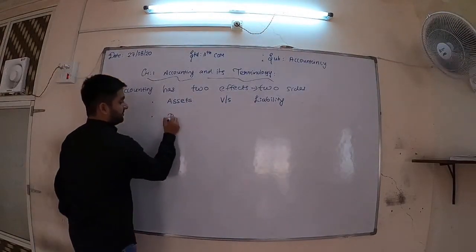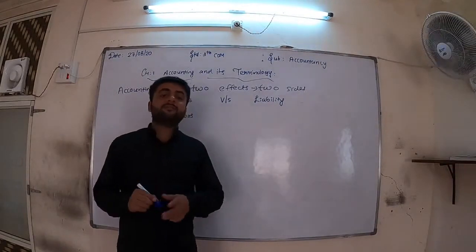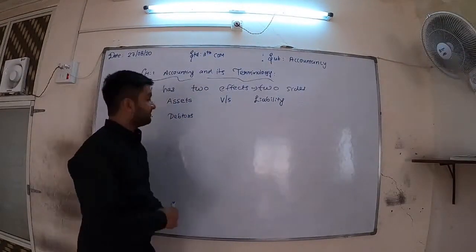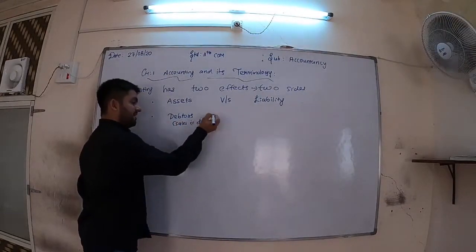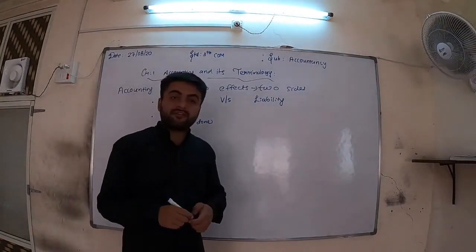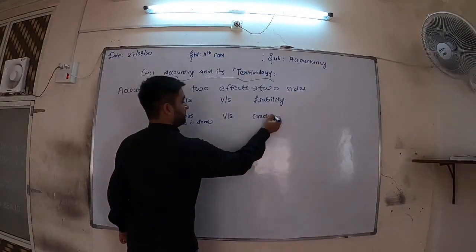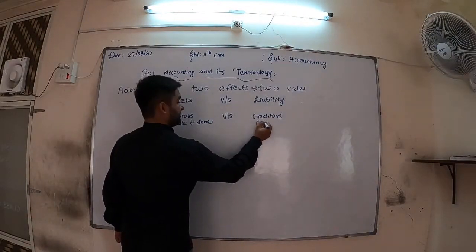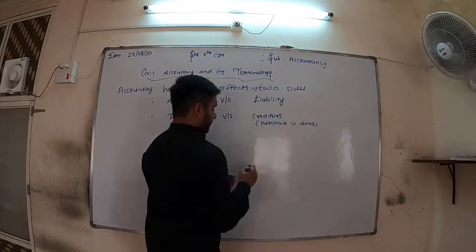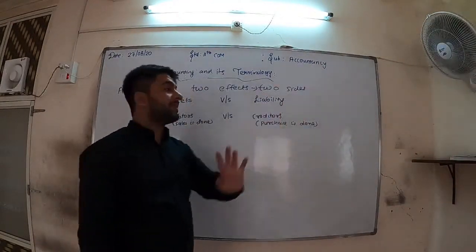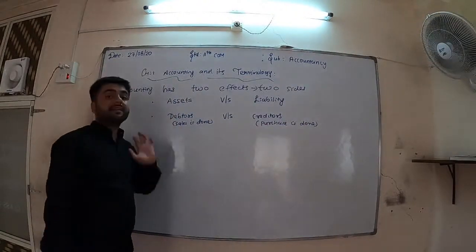In the same way, just now we have seen debtors. Debtors means the person to whom credit sale is done. Sales is done, and we have to receive the money in future, so those are debtors. Versus creditors. Purchase is done, from whom we have purchased the goods and we have to pay the money in future. So again, creditors are current liability and debtors are current assets.